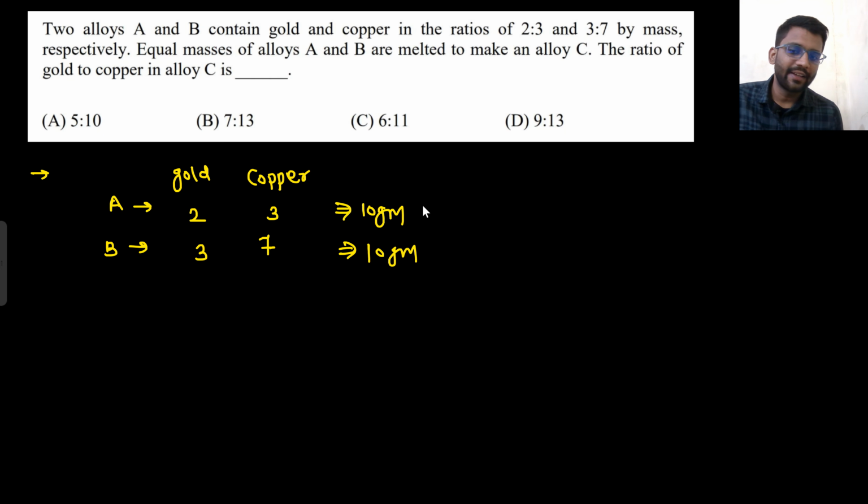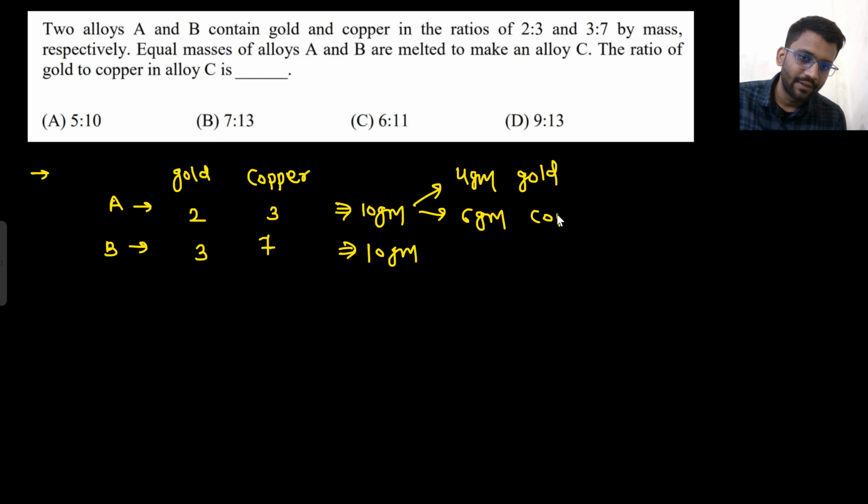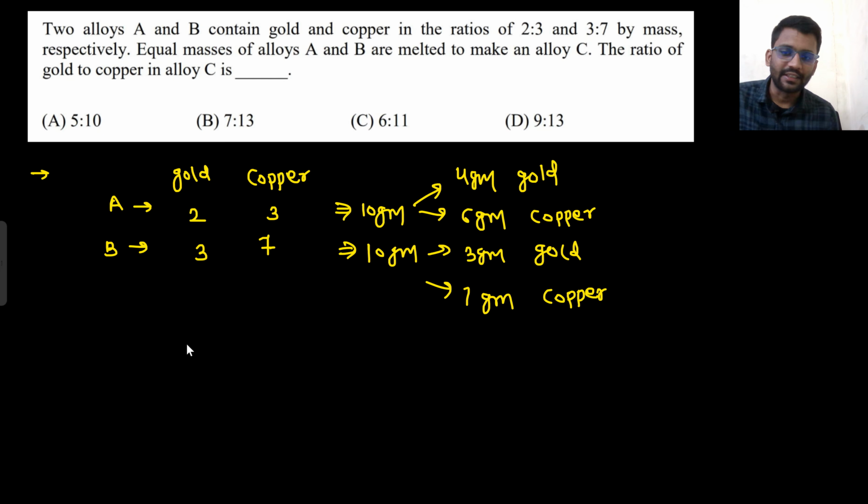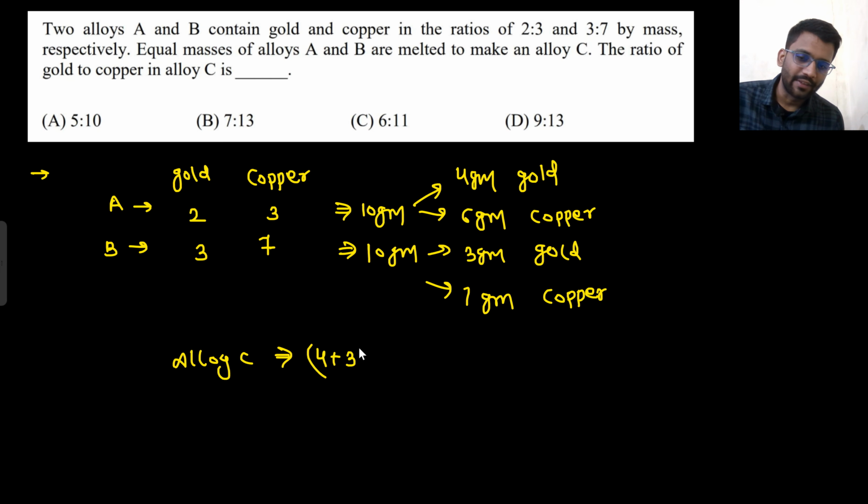If I am taking 10 gram of alloy A, it will have 4 gram of gold and 6 gram of copper. And what about alloy B? If I am taking 10 gram of this, it will have 3 gram of gold and 7 gram of copper. So in the final alloy C, tell me how much gold you are having? 4 plus 3 gram of gold you are having, and 6 plus 7 gram of copper you are having.